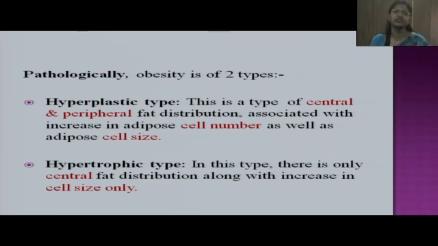Well, pathologically, again, there are 2 types. Hyperplastic obesity, where the adipose cell number as well as adipose cell size is increased and the distribution of fat is central as well as peripheral. While in hypertrophic type of obesity, it's only the cell size which gets increased and the fat distribution is central.